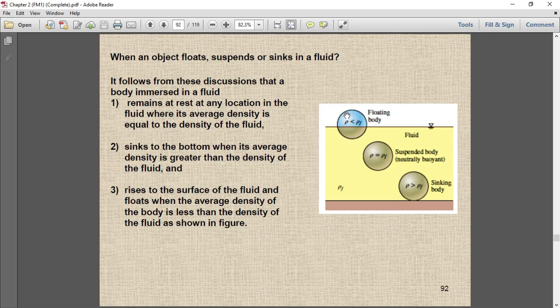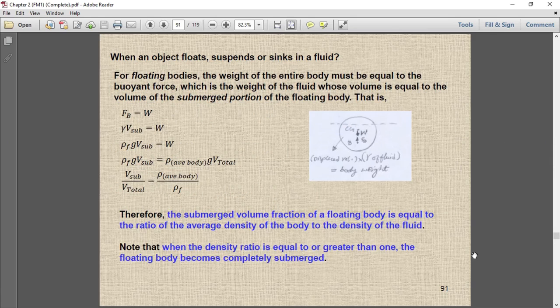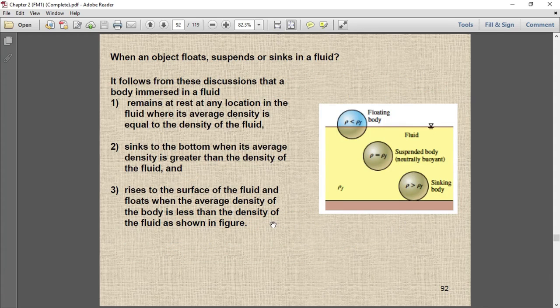These are the three conditions that we derived with this equation, and we can conclude our discussion about the flotation, suspension and sinking of an object in a fluid.